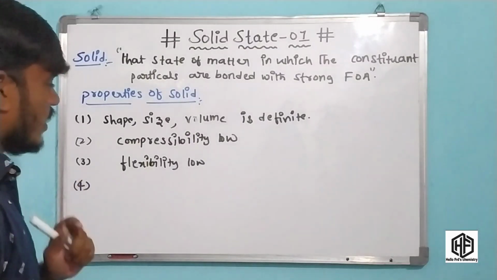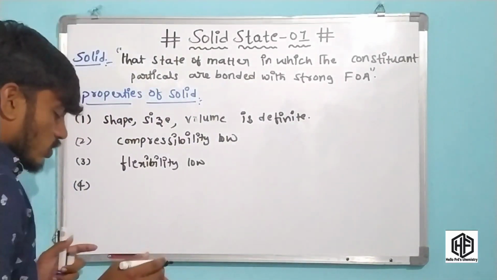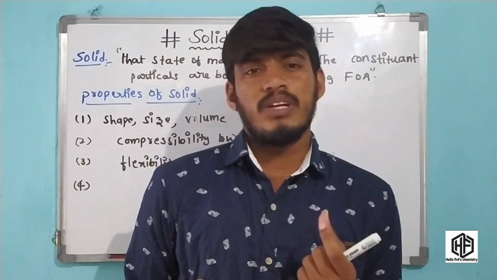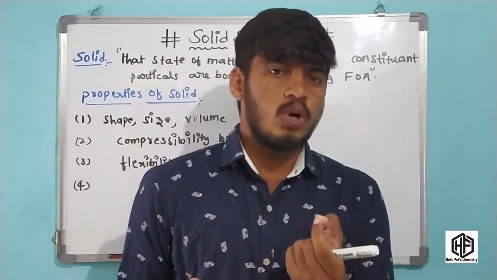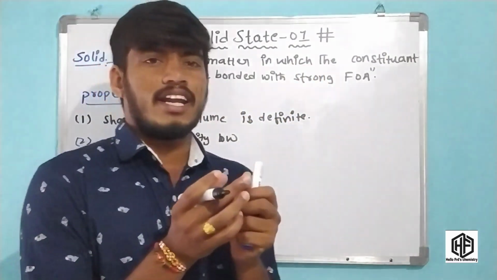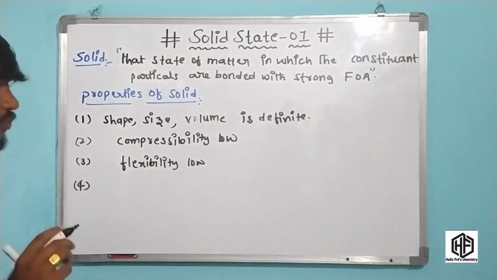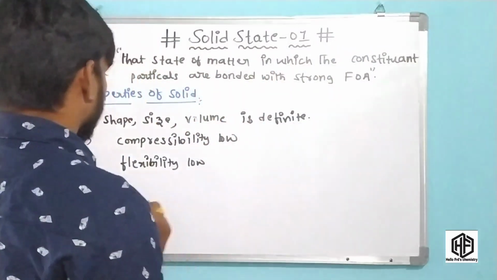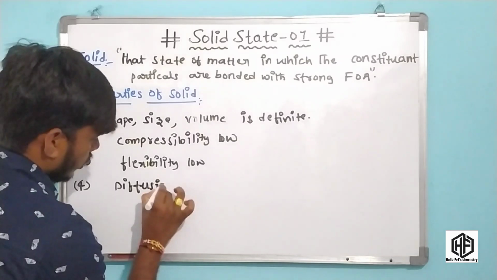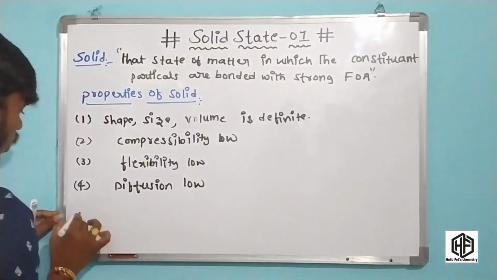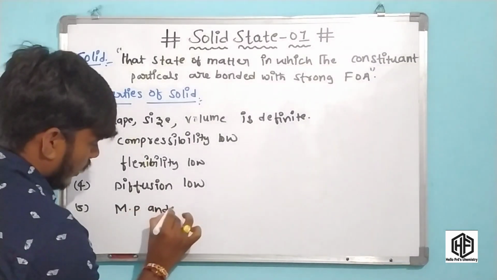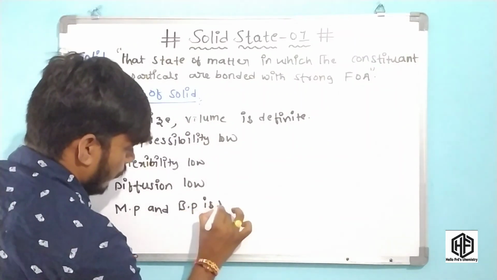And the next important one is diffusion power. Okay friends, gaseous molecules diffuse very easily. You can consider an example: perfume. Perfume consists of gaseous molecules that move around, but in the case of solids there is strong attraction between the molecules. So diffusion power is very low in solids. Okay friends, the fourth important property is that diffusion power is very low.